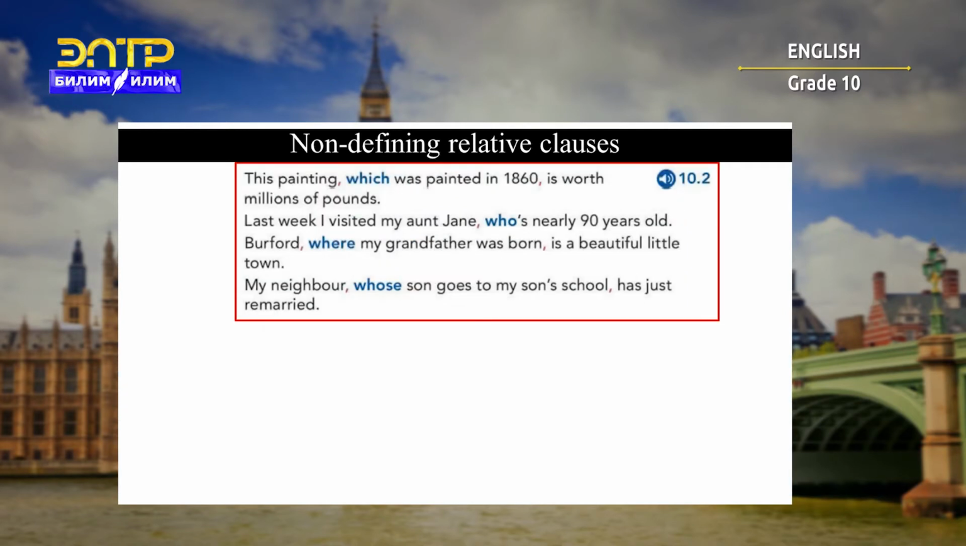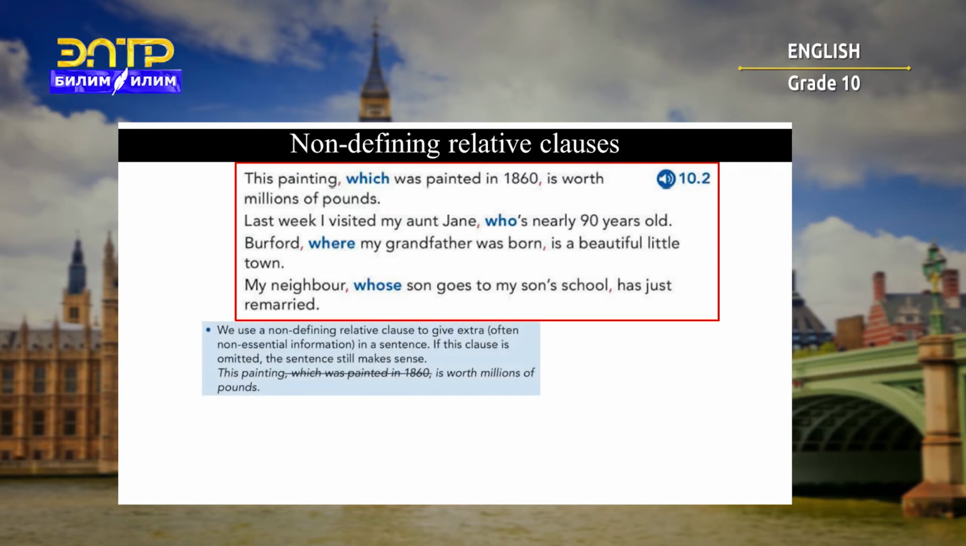And non-defining relative clauses, well, here we've got the same words: which, who, where, whose. Unlike defining relative clauses, we use non-defining relative clauses to give extra information. It's not important here in the sentence. If this clause is omitted, the sentence will still make sense. That means you can understand the sentence. This painting is worth millions of pounds.